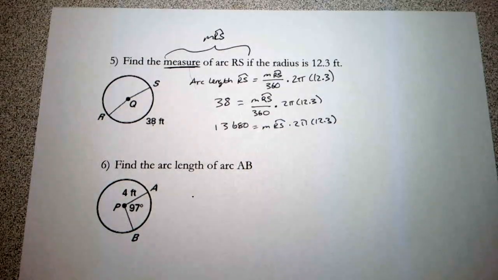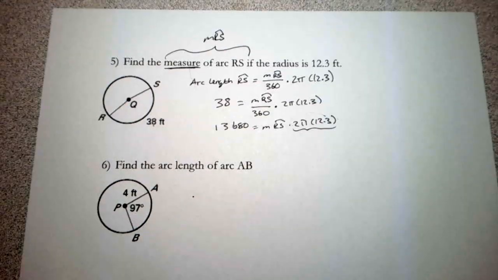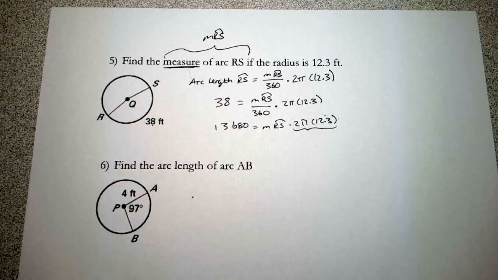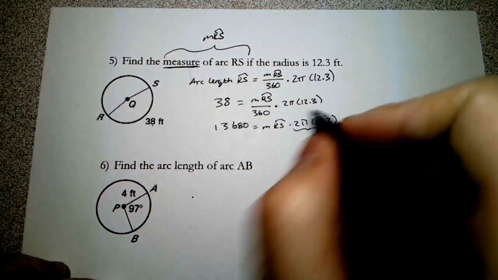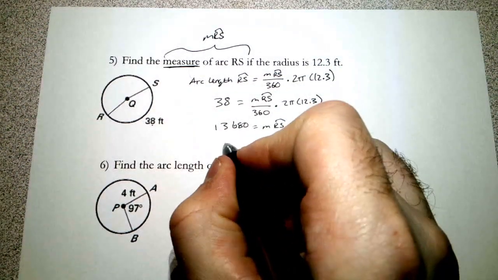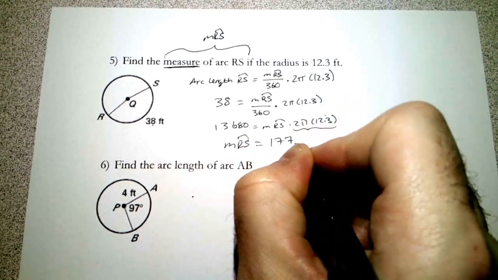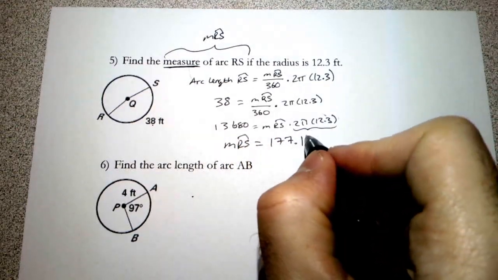And now we can just divide by all of this. This is just a number, right? So let's take 2 times 3.14 times 12.3. That's 77.24. And we'll take 13,680 divided by 77.24. And we will get that the measure of arc RS is equal to 177.1. Okay? That would be in degrees.